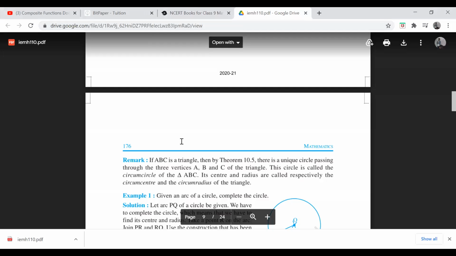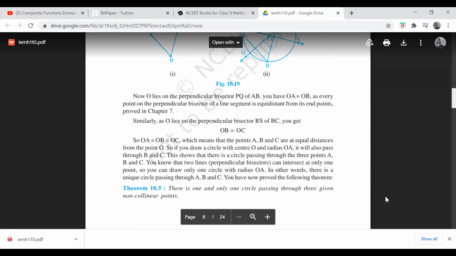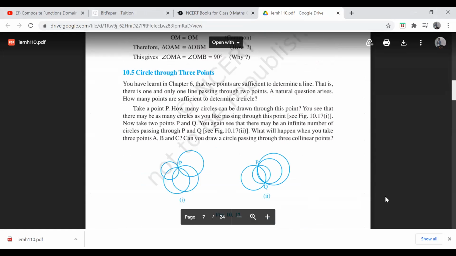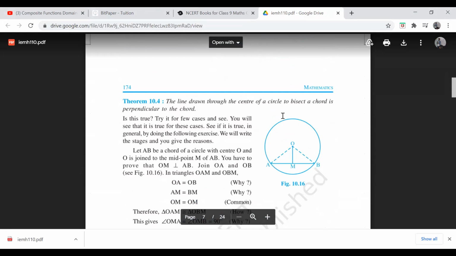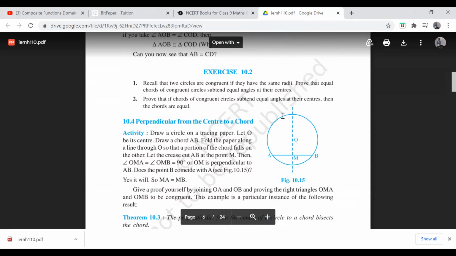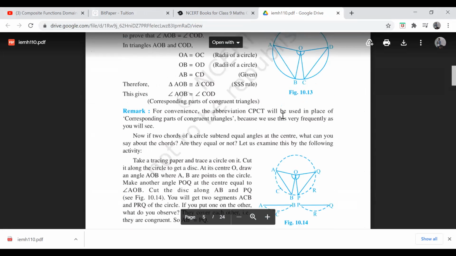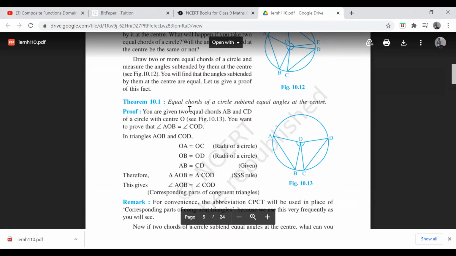So, हम circles chapter कर रहे थे last time, और circles में हमने कितना कर लिया था? The theorem 10.4 है. Theorem 10.4 तक कर लिया था. Okay. So till now we have done 4 theorems. Let us go through them again.